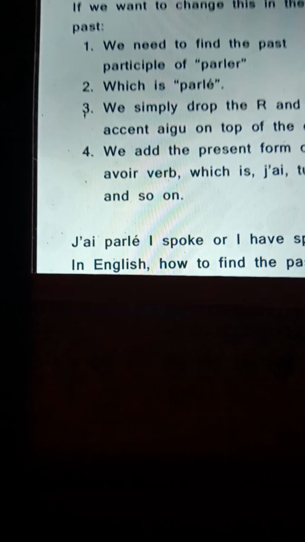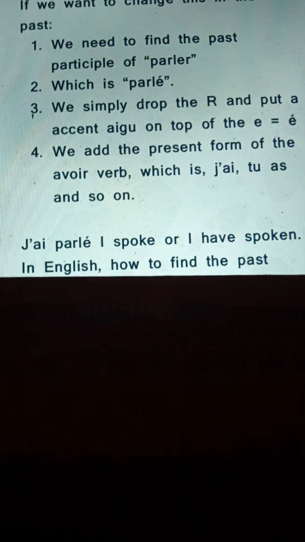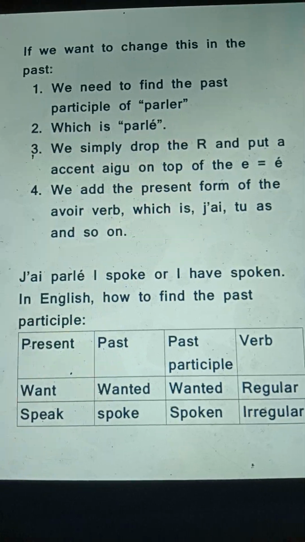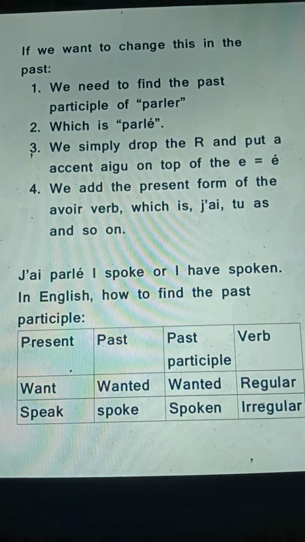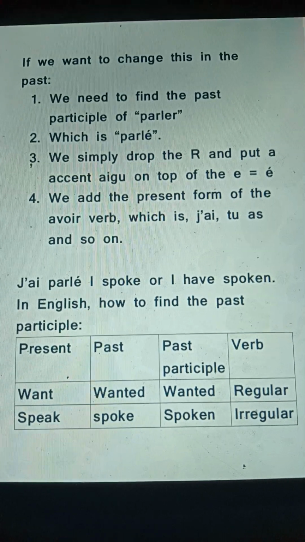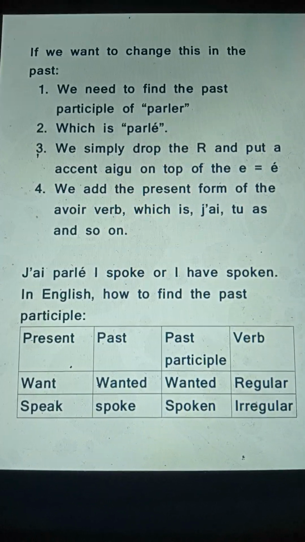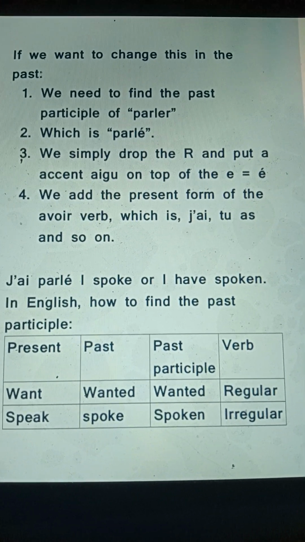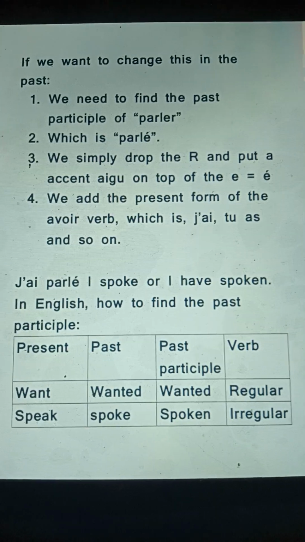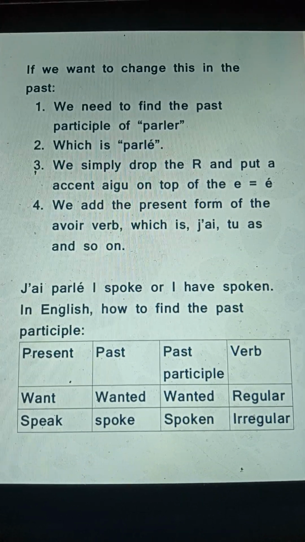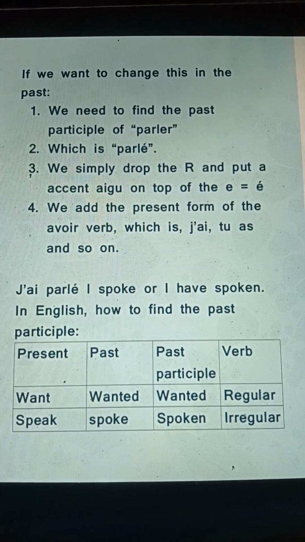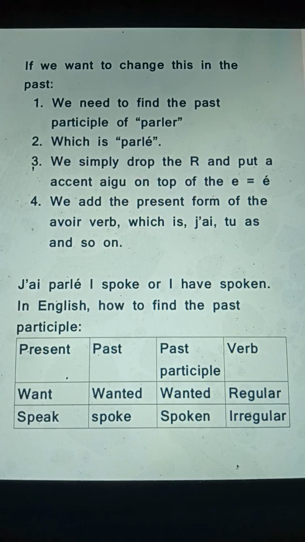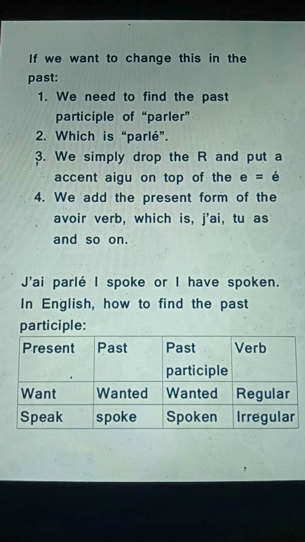So, j'ai parlé, I spoke or I have spoken. In English, how do we find the past participle? Let's take the regular verb want. In the past tense you put ed: want, wanted. And for a regular verb the past participle is also wanted. Whereas for an irregular verb, instead of ed, it completely changes: speak, spoke, spoken. So the past participle parlé is the equivalent of spoken or wanted.